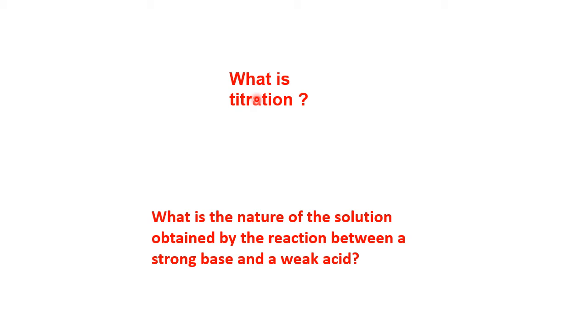How to know that the reaction is completed? Either by the smell or odor, or by the color, or by precipitate formation, or by the change of temperature. There are many ways to know whether the reaction is completed or not.